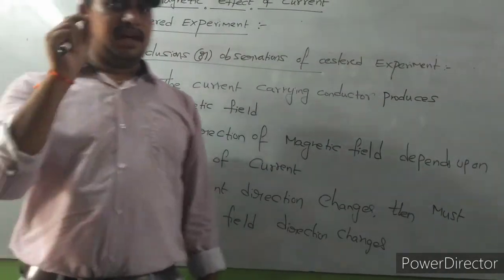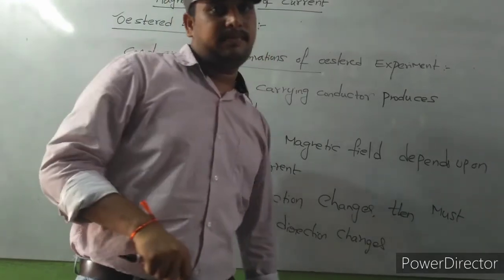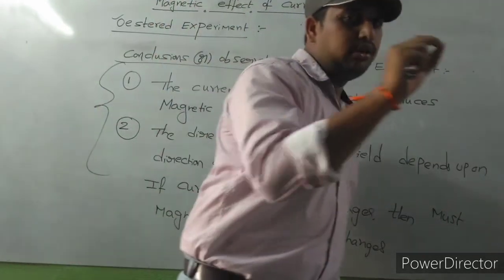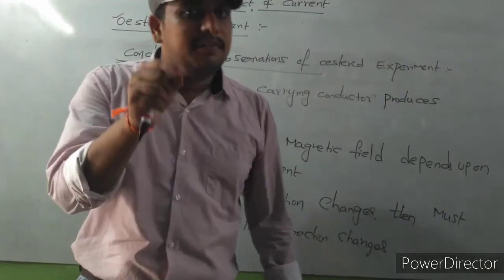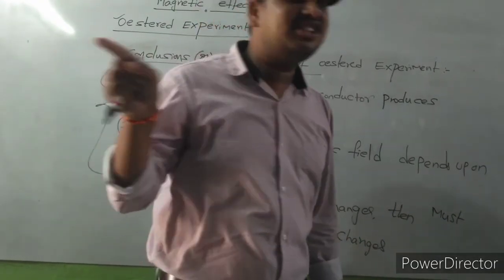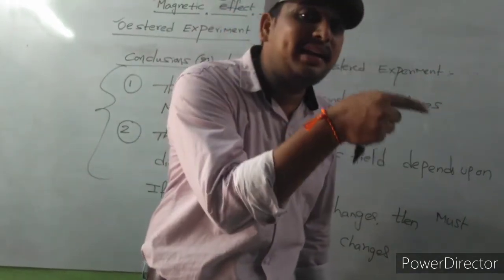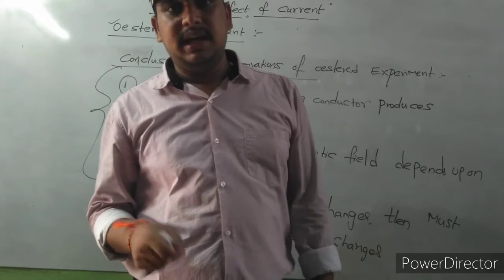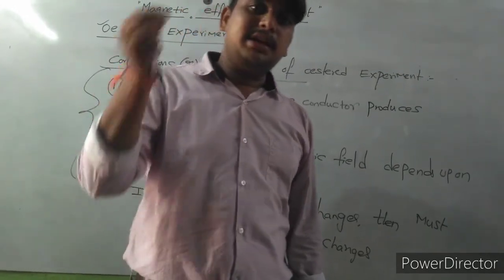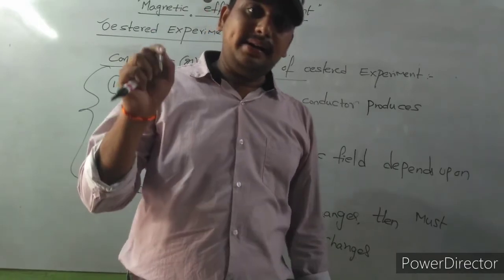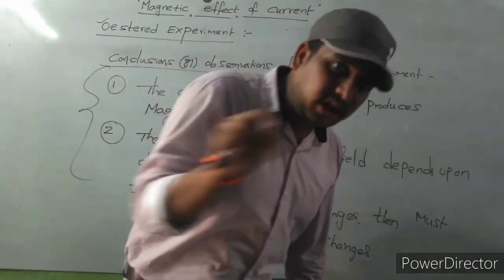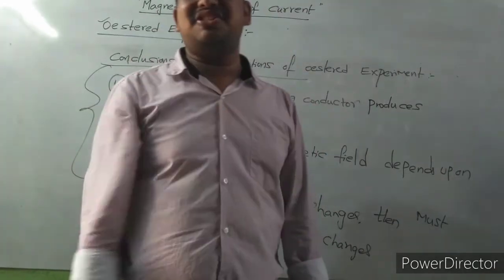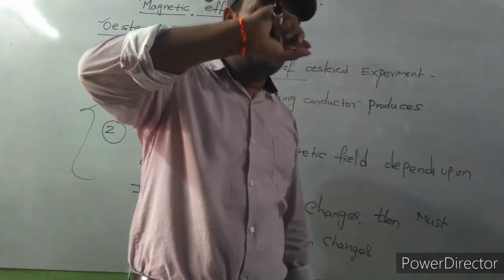What is the first step? We place the magnetic needle on the wire. Current is passing from south to north. Then the magnetic needle deflects towards west. In the second step the current direction is changed: the magnetic needle is placed below the wire and the current direction is north to south. We are changing the current direction. Current direction changes, so definitely the deflection direction of the needle also changes. The needle deflects towards east.